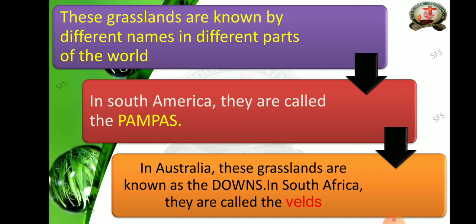The grasslands are known by different names in different parts of the world. Even the food items will be called by different names in different places. So for the grassland also different names are there in different parts of the world. We shall see one by one.